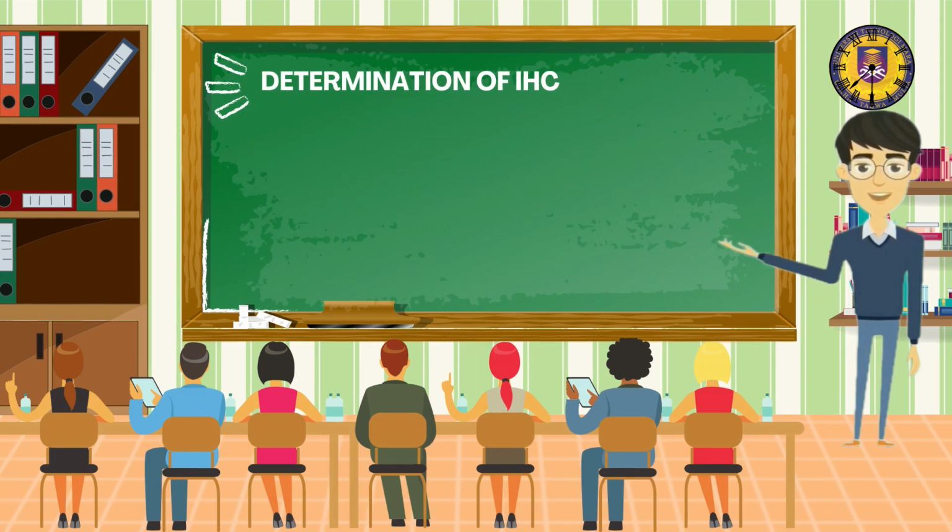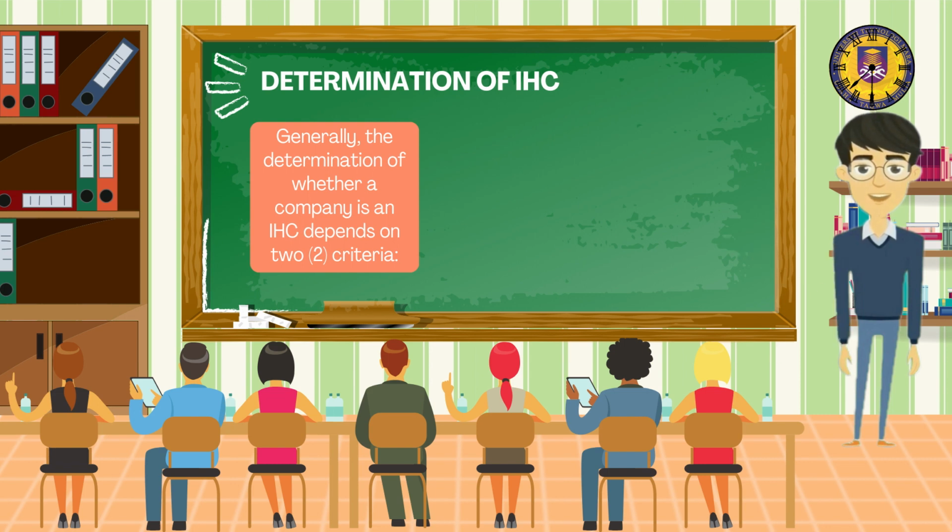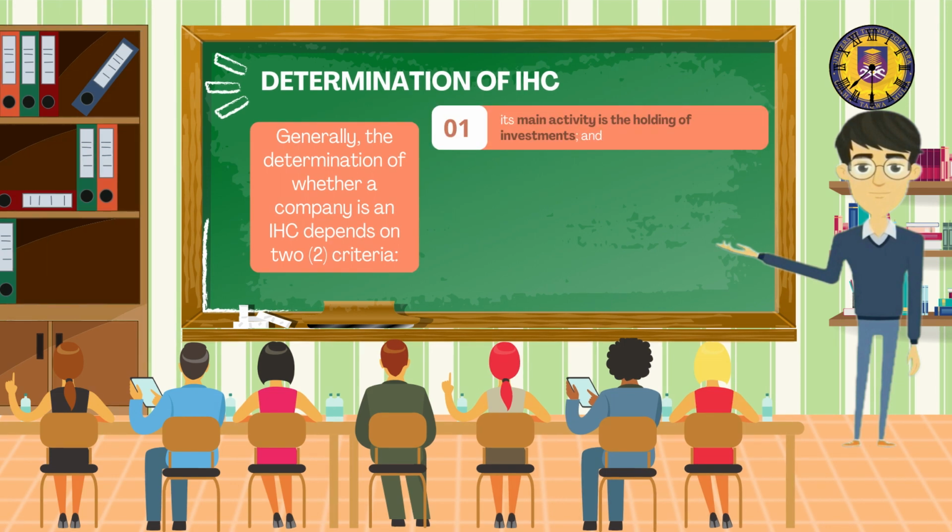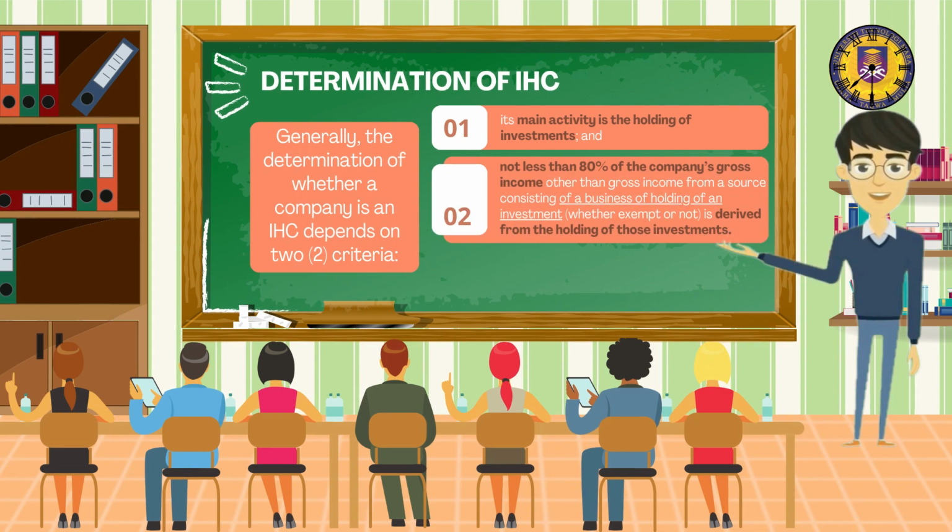Determination of IHC. Generally, the determination of whether a company is an IHC depends on two criteria. The first criteria is that its main activity is the holding of investments. The second criteria is not less than 80% of the company's gross income other than gross income from a source consisting of a business of holding of an investment, whether exempt or not, is derived from the holding of those investments. Any amount of gross income from a business of holding of an investment is not computed as gross income from the holding of investments.